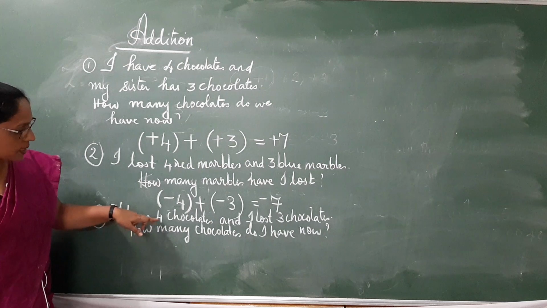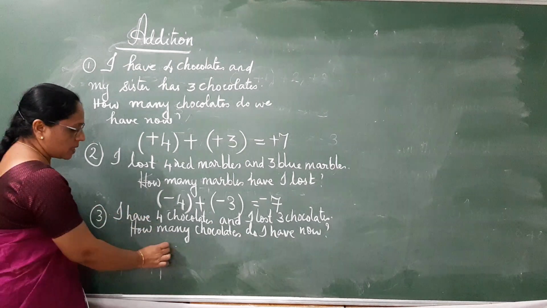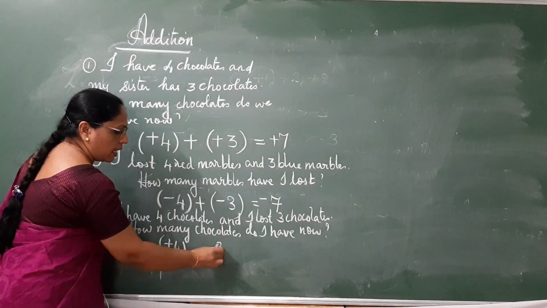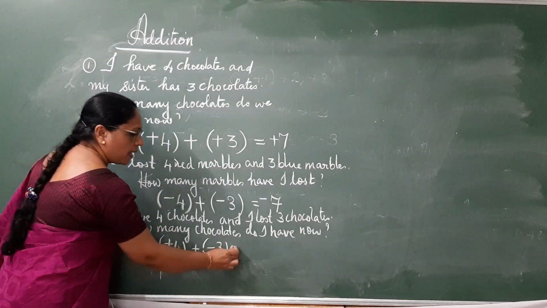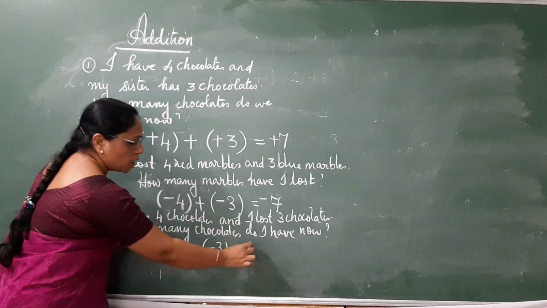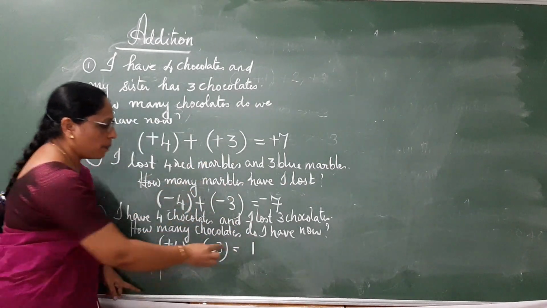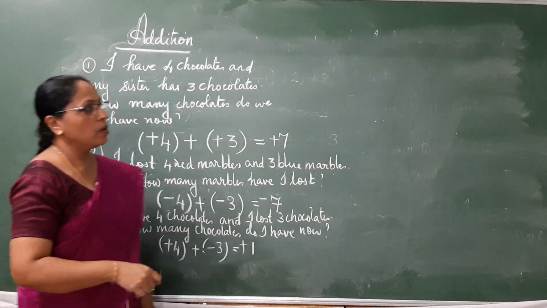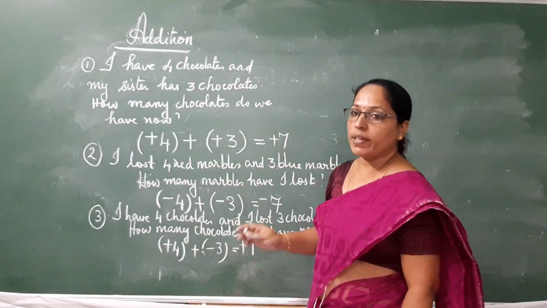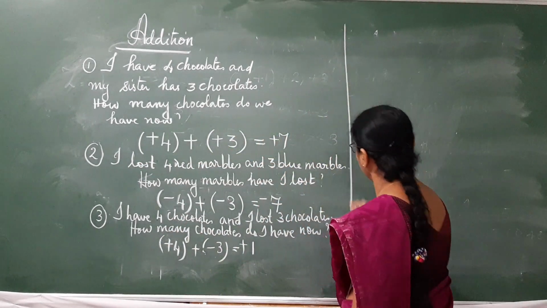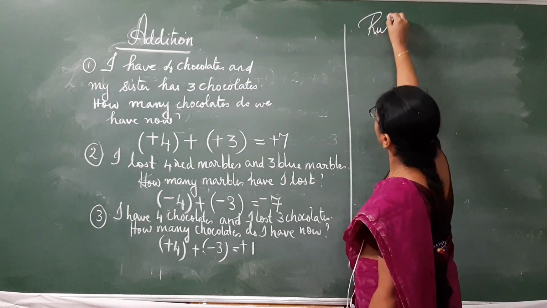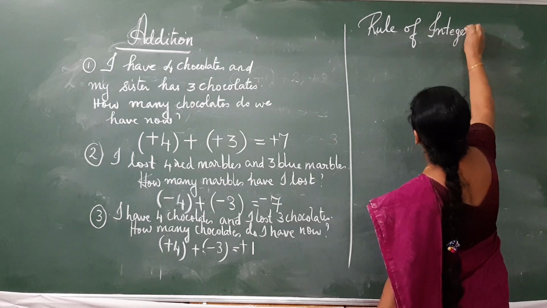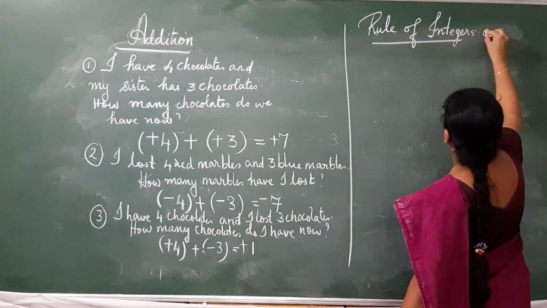So let's relate the concept. 4 chocolates I am having. So it's positive 4. And I lost 3 chocolates. So negative 3. So how many chocolates do I have now? I have only 1 chocolate. And 1 chocolate, it's a positive concept. So positive 1. Using these examples, we are going to create the rule of integers on addition.